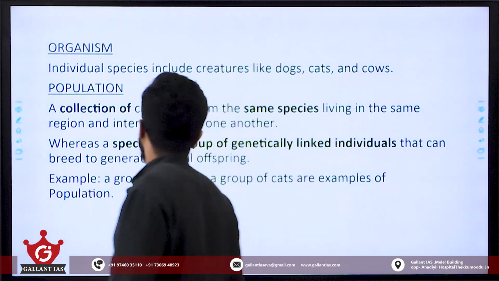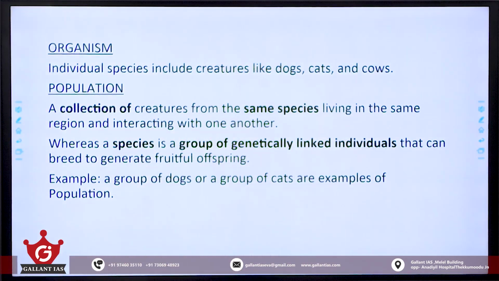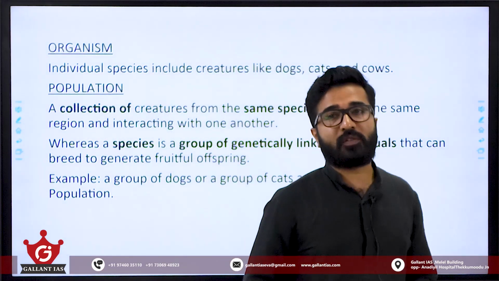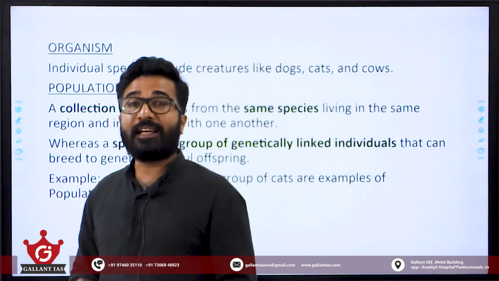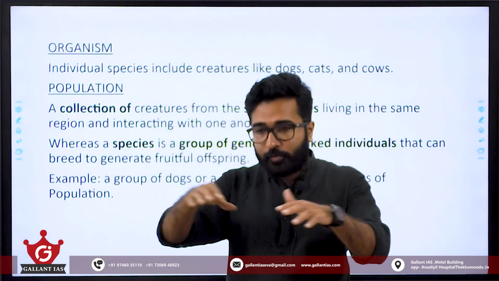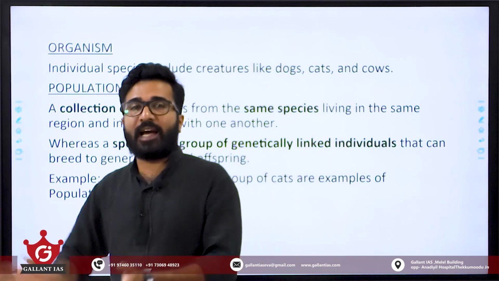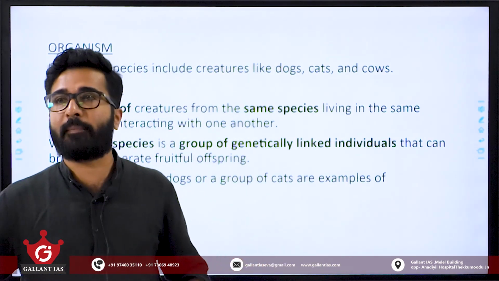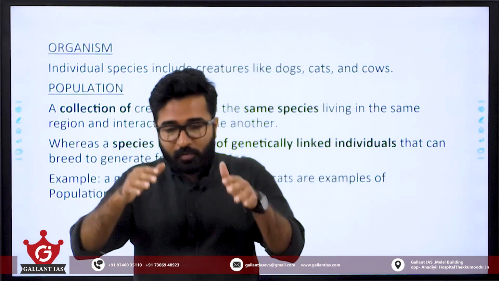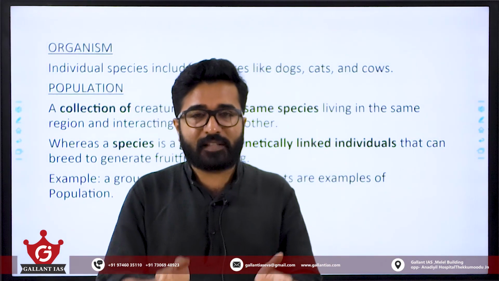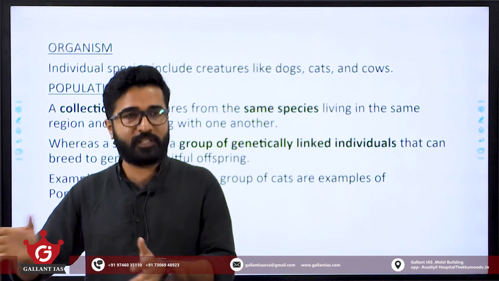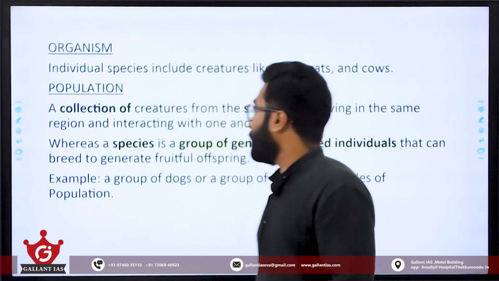Individual species, including creatures like dog. Say, for example, dog is an organism. When there is an aggregation of dogs, maybe 10 dogs, that is known as a population of that dog. Then a few number of dogs are there, a few number of cats are there, they are living in the same space, maybe a backyard of our house. That is known as community. A single species, its few members, that's a population. When two different species populations are there, that is known as community.